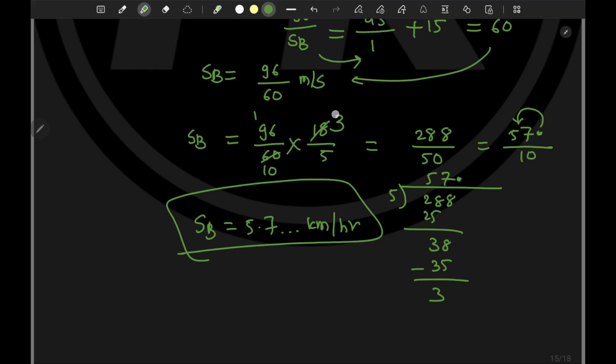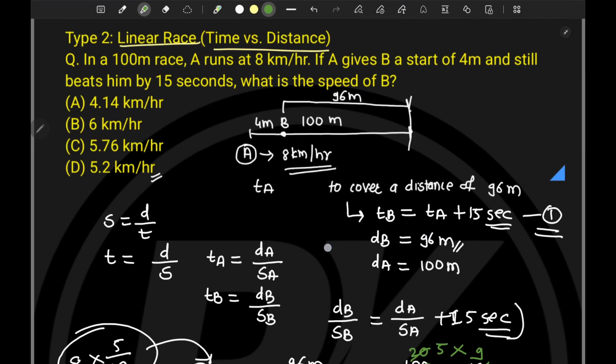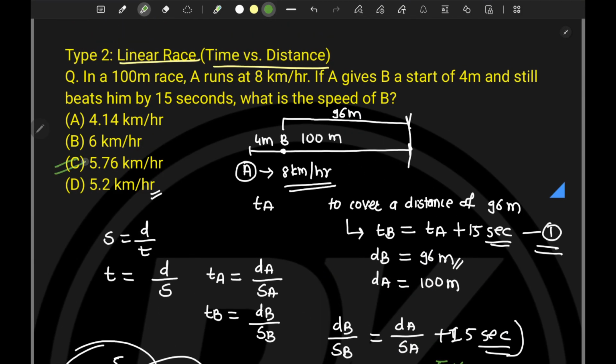Now let's check which is the option. So 5.7 is option number C, right? And hence the option number C is the answer.